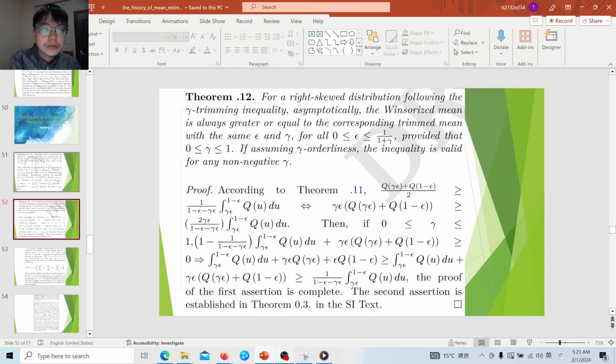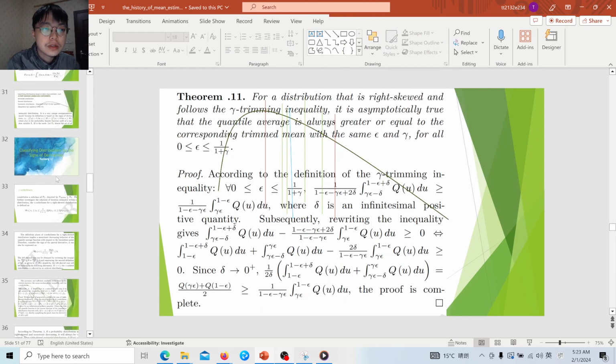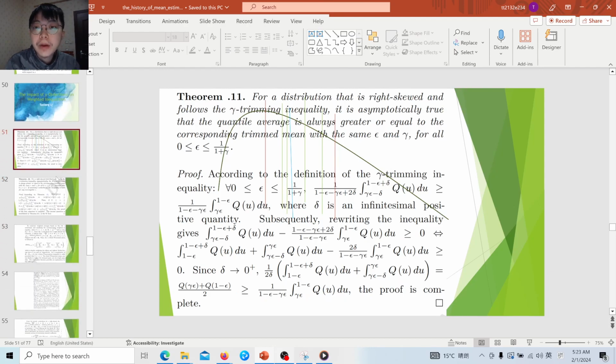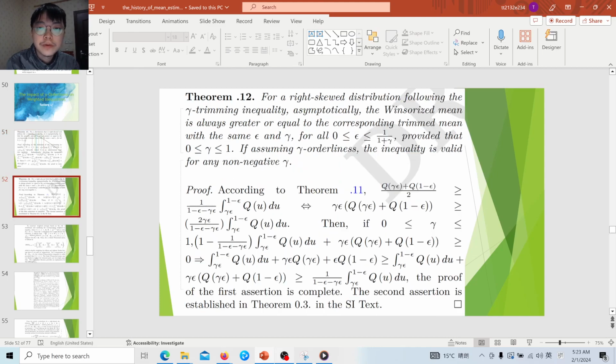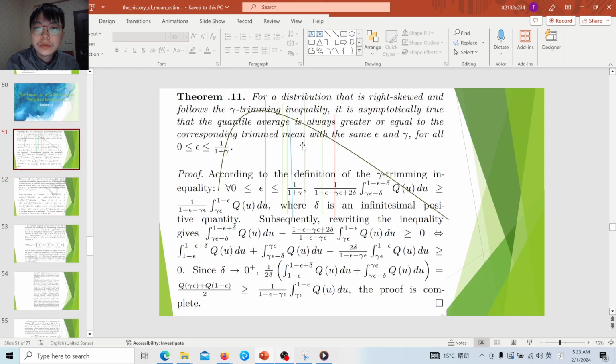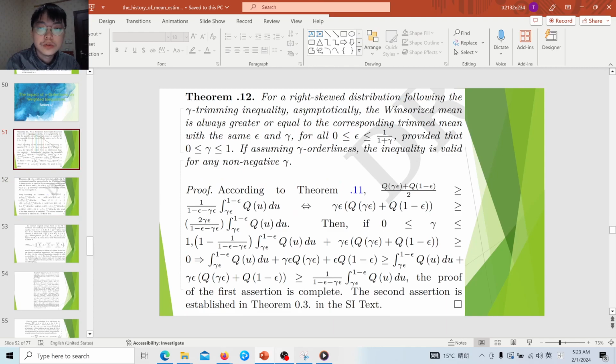This result is because previously Bieniek proved the bias bound, which is the worst-case scenario. And here we show that for a distribution following the trim mean inequality, the Winsorized mean is always better than the trim mean in terms of bias.